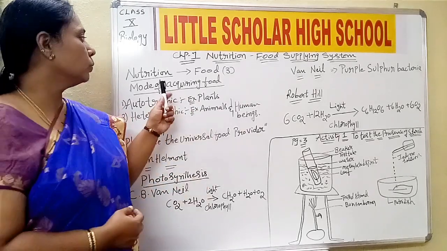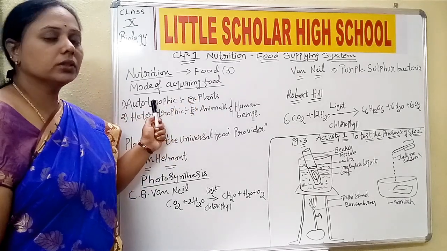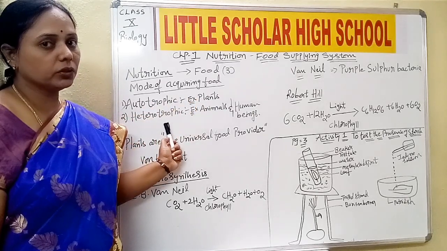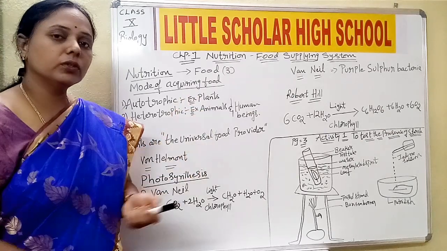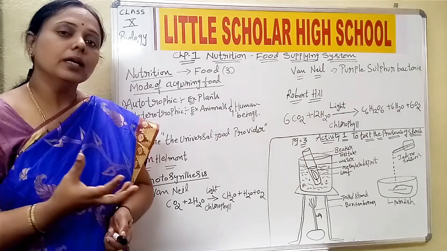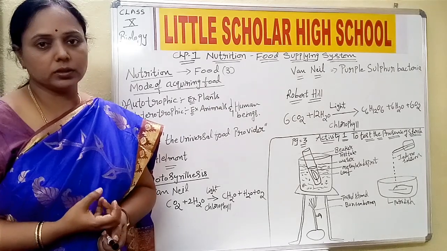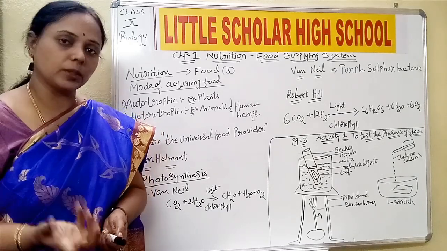So we have two types of modes of acquiring food. One is the autotrophic mode of nutrition, the other is the heterotrophic mode of nutrition. In autotrophic nutrition, we discussed plants preparing their own food, converting simple inorganic substances into complex organic substances.